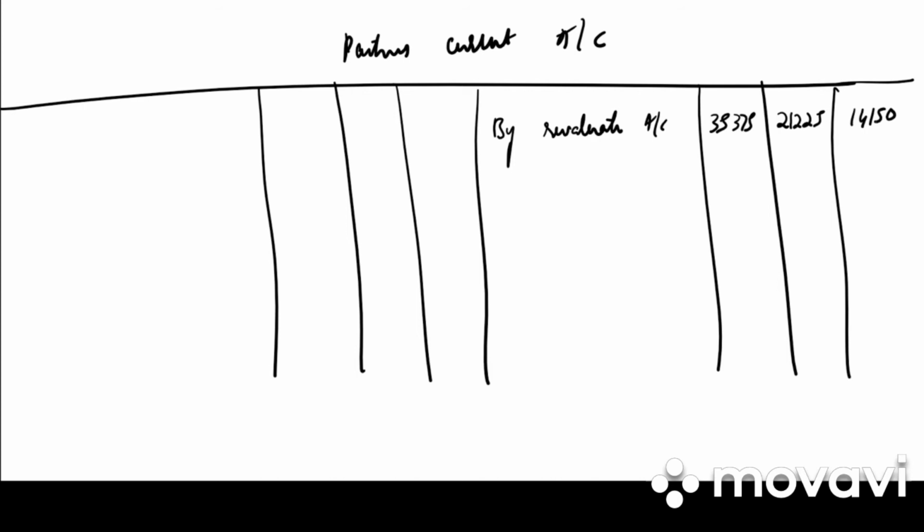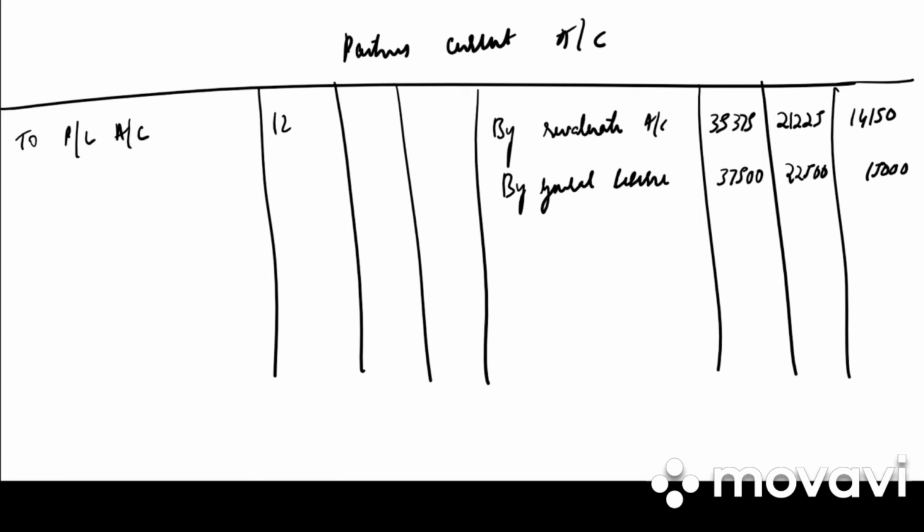Do we have any reserve in the problem? Yes. So by general reserve, 37,500, 22,500, 15,000. Please profit and loss balance given in the balance sheet. So to profit and loss account, 1,20,500, 72,300, 48,200. Everything is in the old ratio.